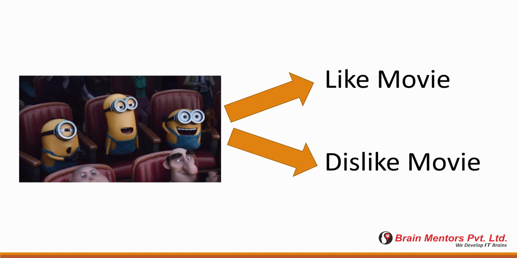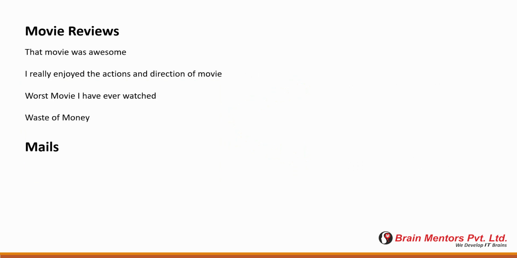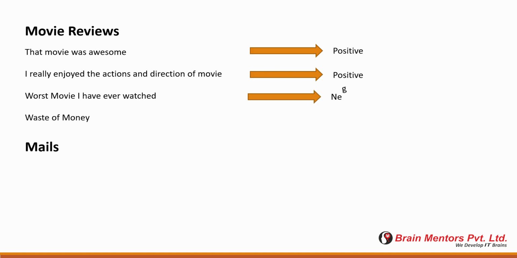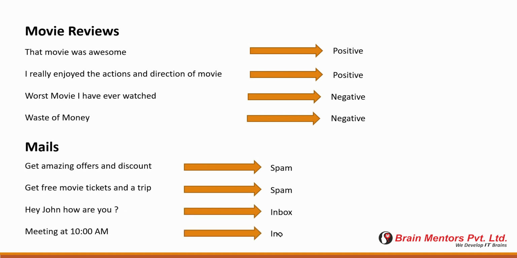So let's say we have a few examples of text classification here. These are the movie reviews that I am sharing with you, like the movie was awesome, worst movie, waste of money. I can categorize all the movie reviews into two parts, either positive reviews or negative reviews. According to the content you have provided in the text, the words you have used, my algorithm will classify it into two parts. Similarly, with mails, Gmail is continuously checking the content of your mail, whether it should go to the spam box or the inbox. There could also be more than two classes in our prediction, like positive, negative or neutral as well.